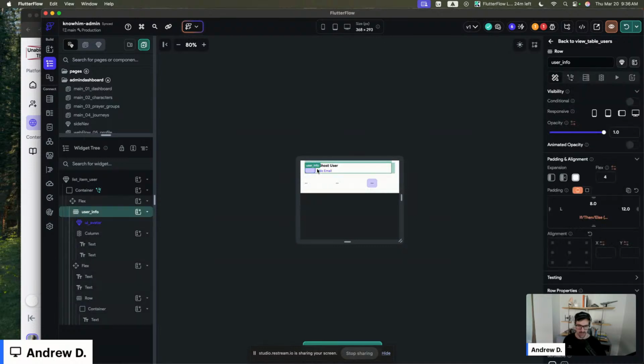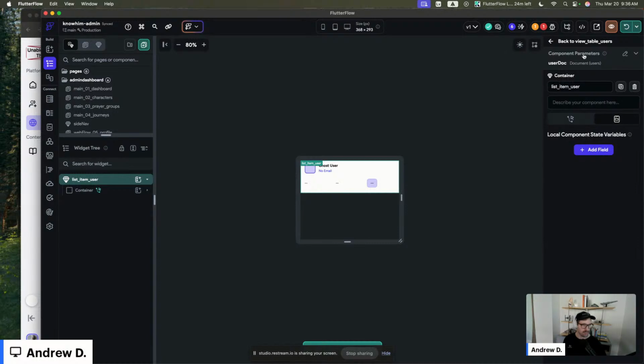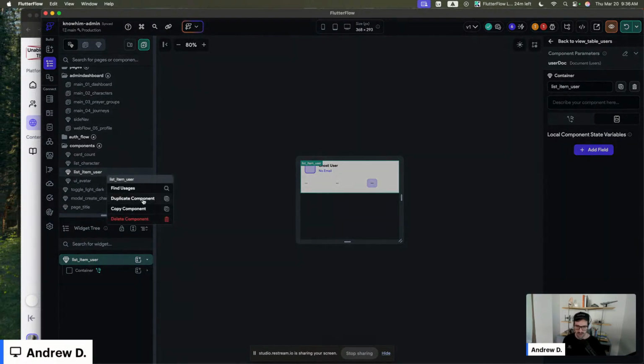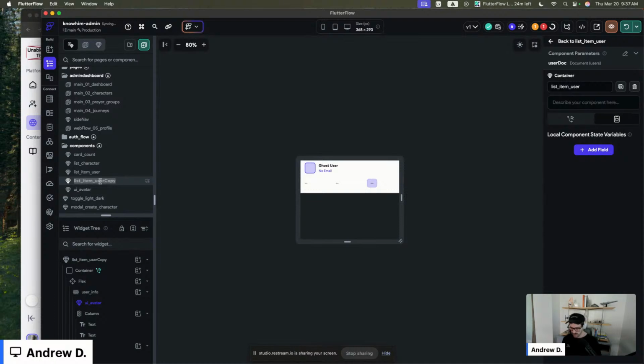We can actually duplicate this list view, I guess. This is a user list view. We could duplicate it for our prayer groups because we're just going to change the information. So let's do that. Boom. List item, prayer group.